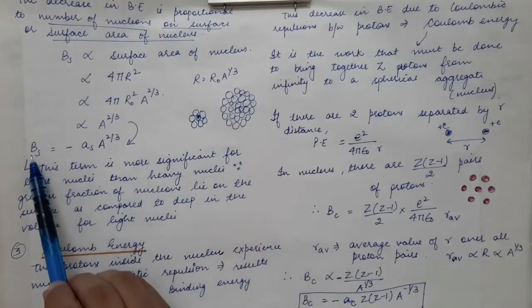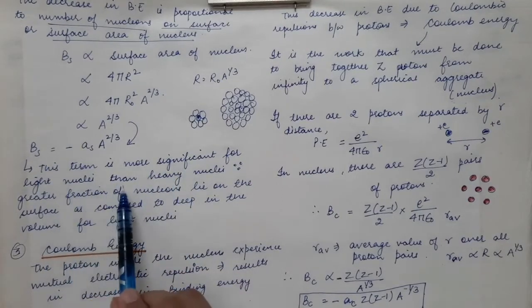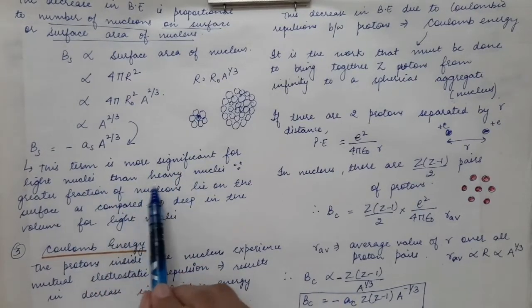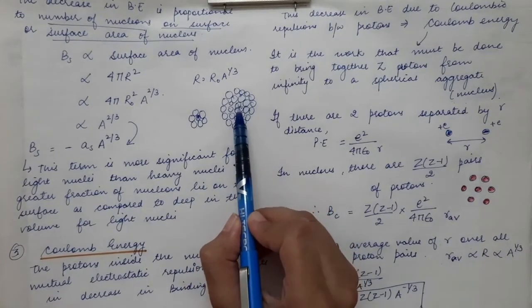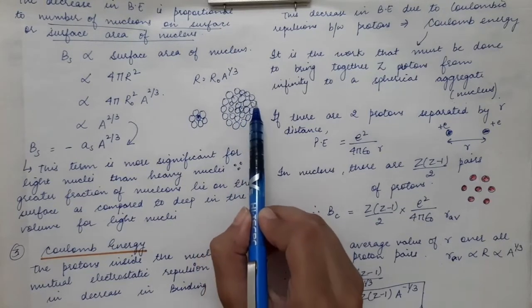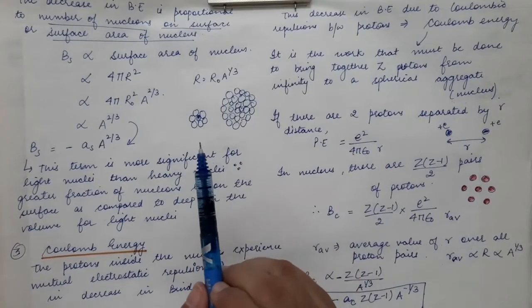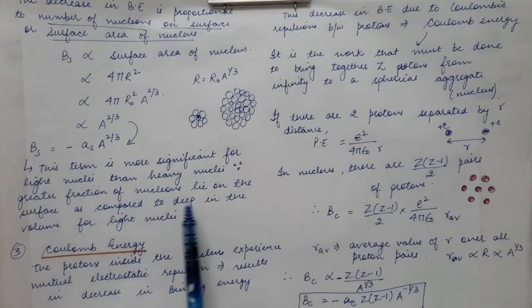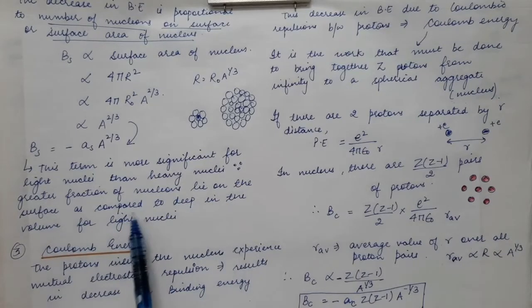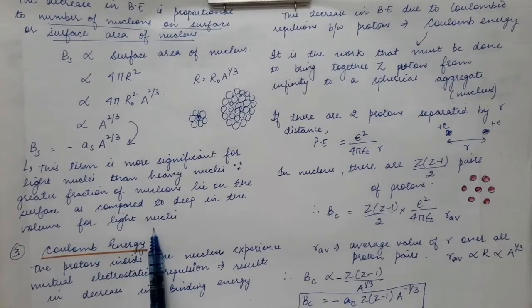So this surface binding energy term is more significant for lighter nuclei than heavy nuclei. As you can see, for heavy nuclei, more nucleons will be present in the volume as compared to the number of nucleons on the surface. This is because a greater fraction of nucleons lie on the surface as compared to deep in the volume for the case of light nuclei.